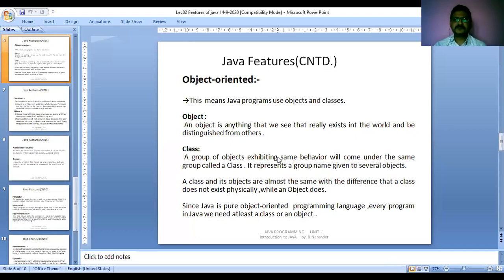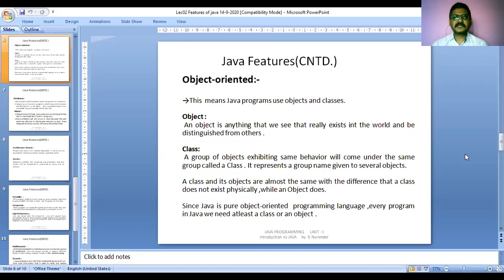Most Java programs use at least one class to be defined.